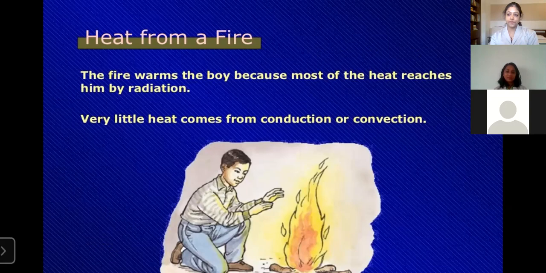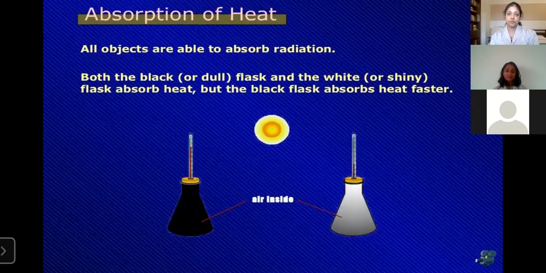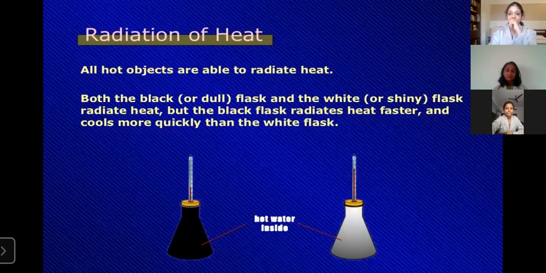Then absorption of heat. All objects are able to absorb radiation. Both the black and the white flask absorb heat, but the black flask absorbs heat faster than the white. Then the radiation of heat.